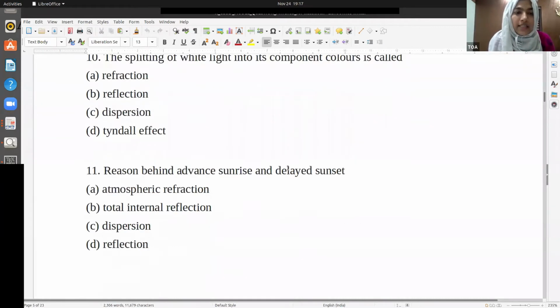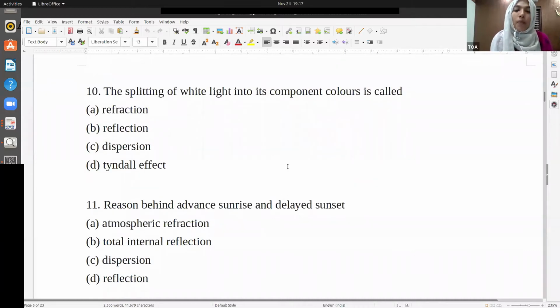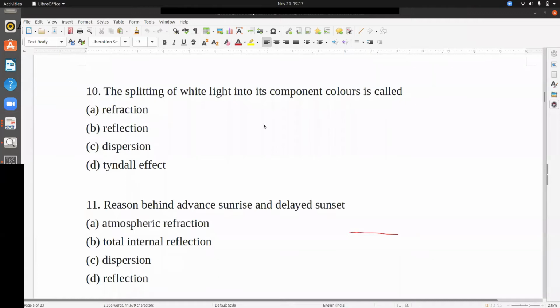The splitting of white light into its component colors is called... Hey, please don't draw. So the splitting of white light into its component colors is called... I need your answers. Yes, people are answering C. Very good. You're preparing very well for the examinations.